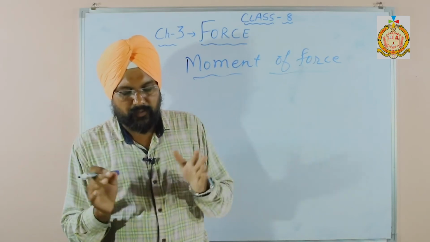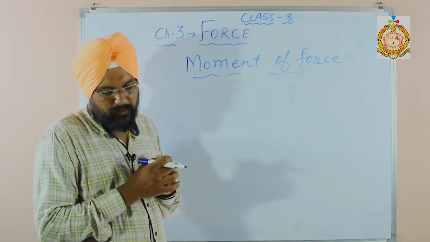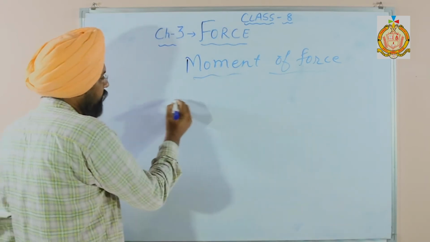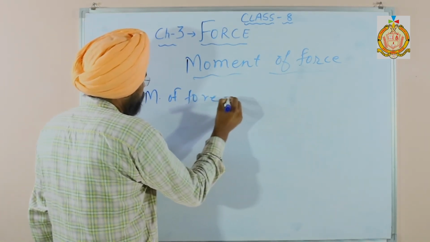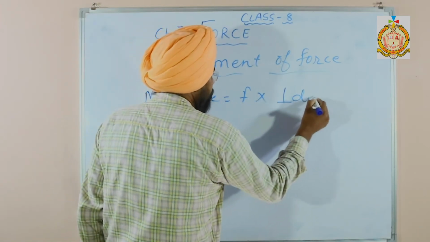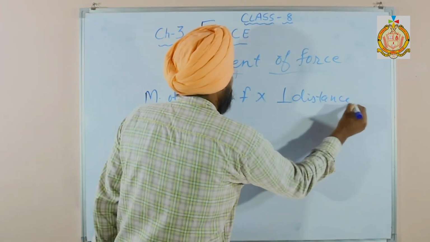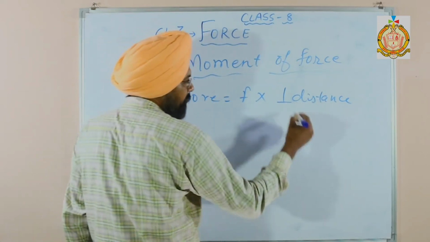The product of these two is called the moment of force. So moment of force is equal to force multiplied by the perpendicular distance.